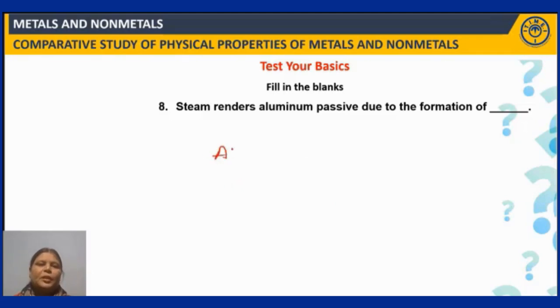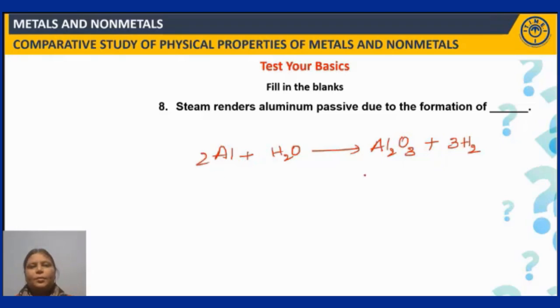When aluminium reacts with steam, it forms oxide of aluminium of the formula Al2O3, and then hydrogen will be produced. If you balance it, yes, this is the balanced chemical equation. This is known as alumina.